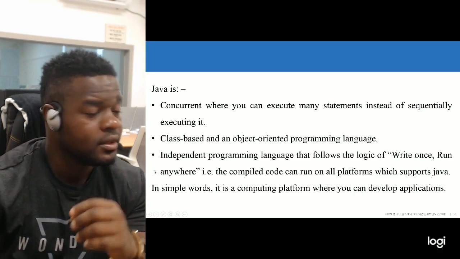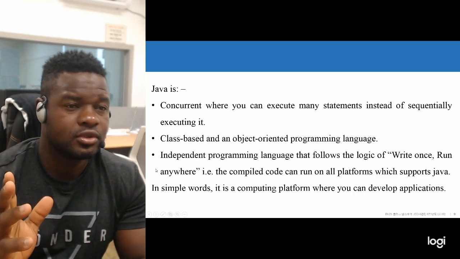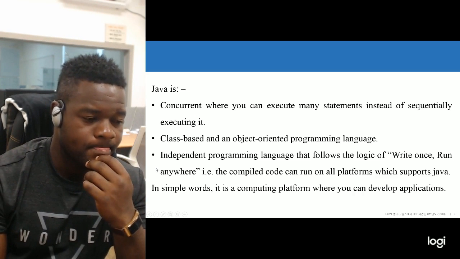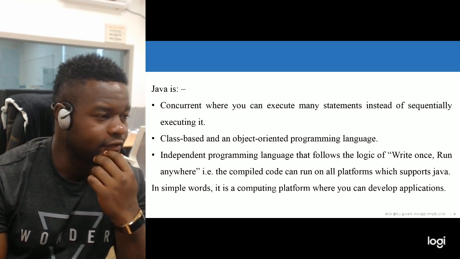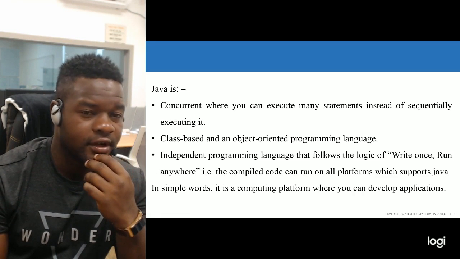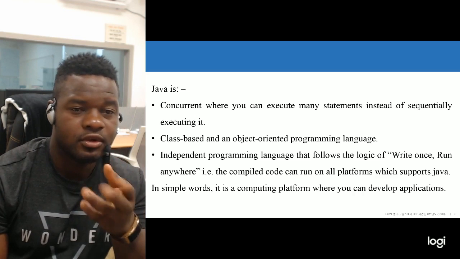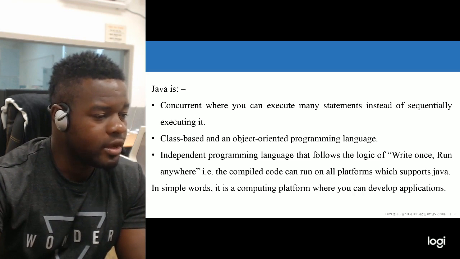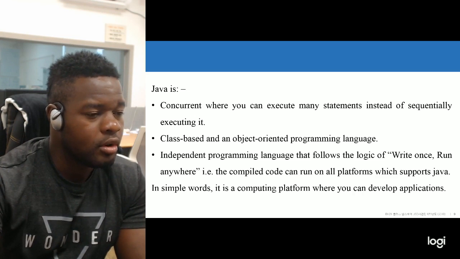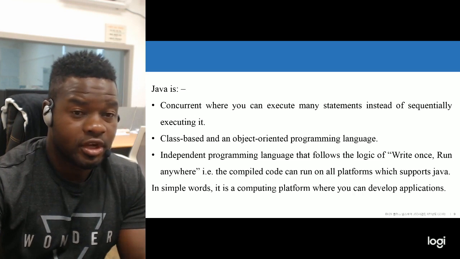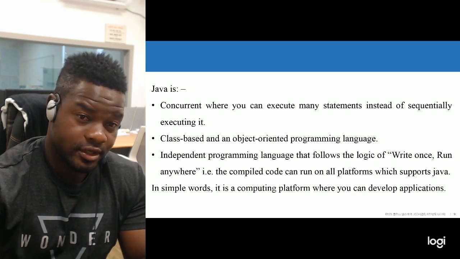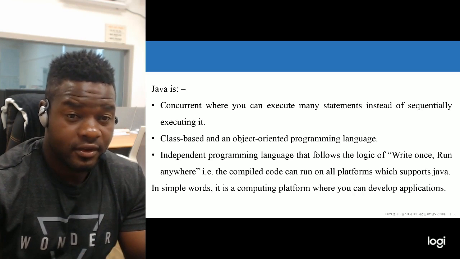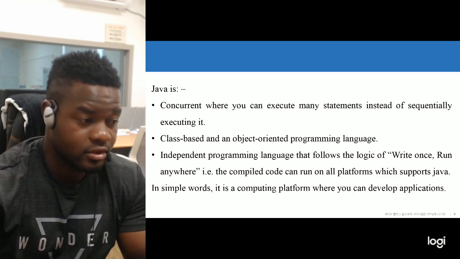So this is one of the most important parts of Java compared to the other programming languages. So the compiled code can run on all platforms which support Java, like I said in the previous explanation. So every platform that supports Java can run the Java code.